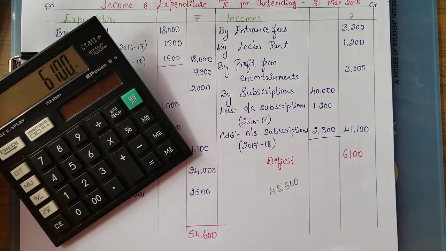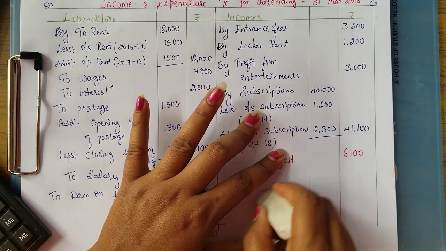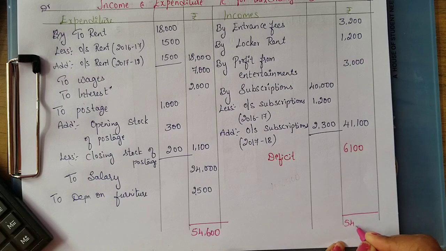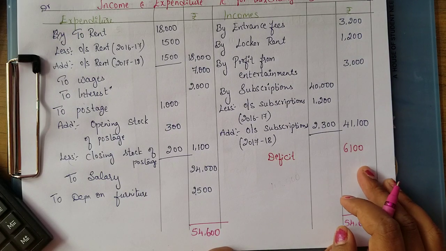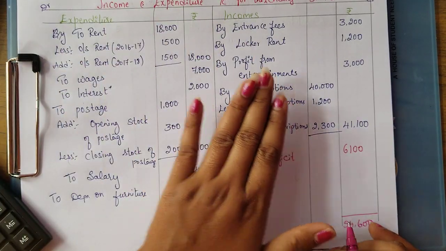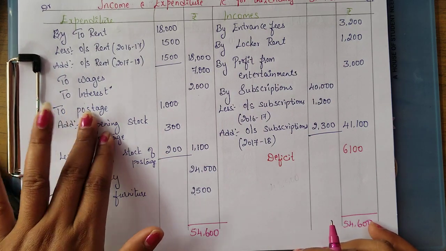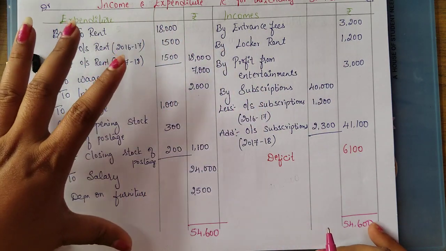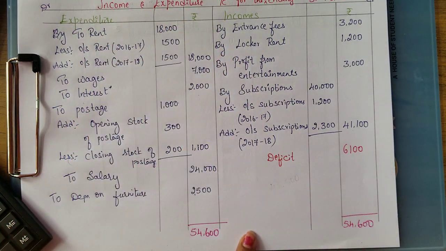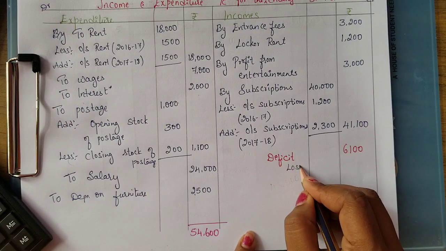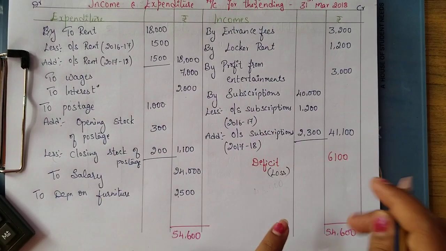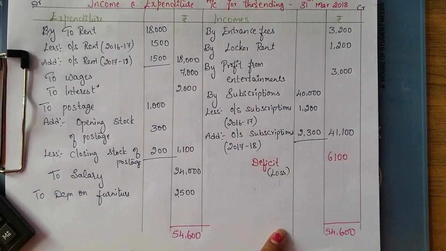Deficit is nothing but, in terms of business, we call it a loss, but here it is not for the sake of profit, so we call this a deficit, where we say that excess of expenditure over the income. Excess of expenditure over the incomes means your expenditure is more than the incomes. So here we are getting the deficit, which in general terms we call a loss. Shortage of money is also there in this club.